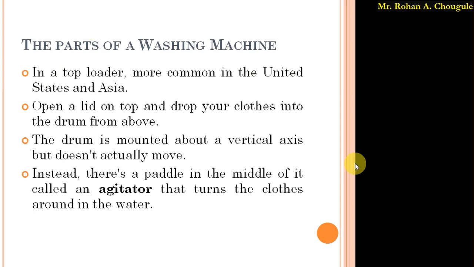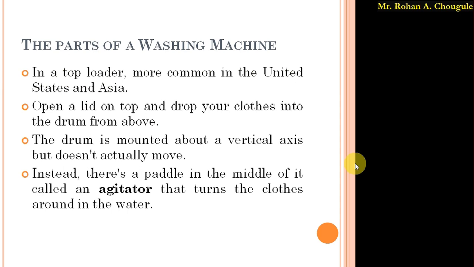Then again we have the second type, the top loader. This top loader washing machine is common in the United States and Asia. So we open the lid on the top and drop the cloths into the drum from above. In case of top loader, the door is on the top of the washing machine. So by simply opening the door, we drop the cloths inside the drum, and that drum is mounted about the